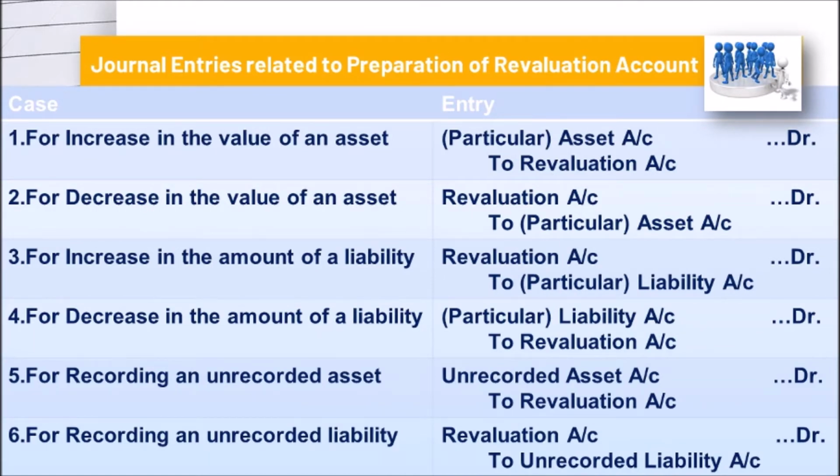whenever it increases. Now whenever there is the decrease in the amount of liability, then liability account debit to revaluation account. For recording an unrecorded asset, so this is also introduced, so unrecorded asset account debit to revaluation. And for recording an unrecorded liability, this is also introduced, so in that case revaluation account debit to unrecorded liability. Okay,